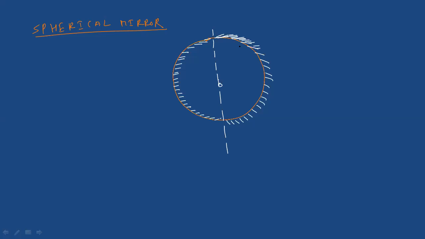Now see, this part, the right hand side part, is known as your concave mirror. Write down as it is. And this part is known as your convex mirror.